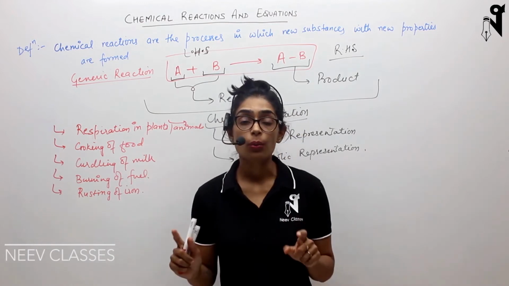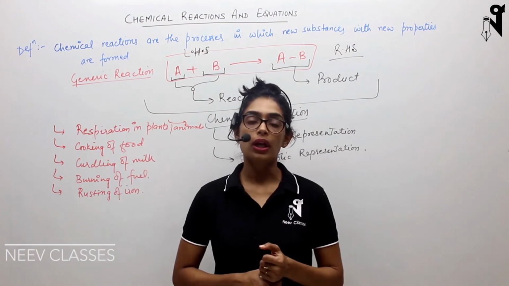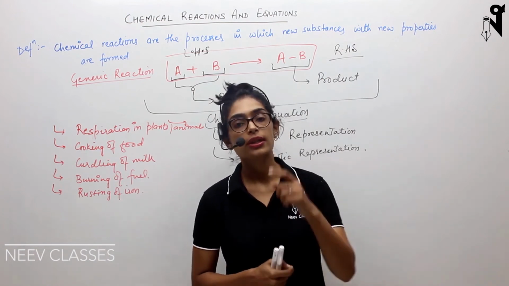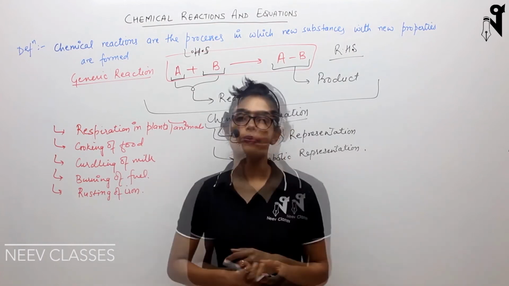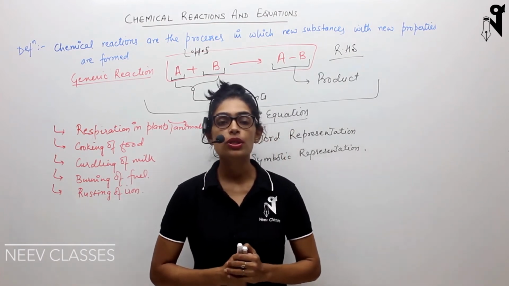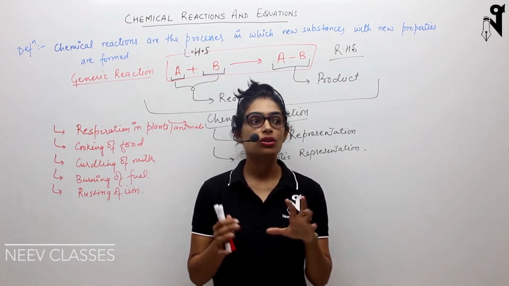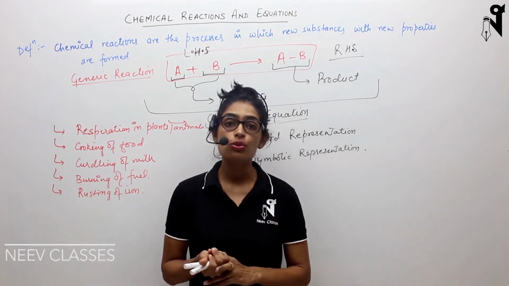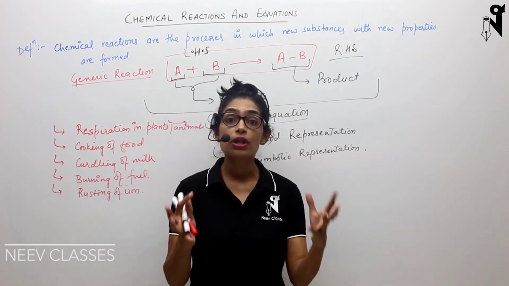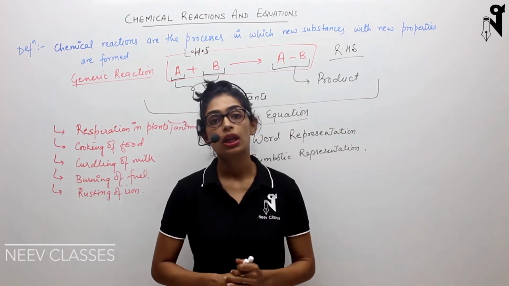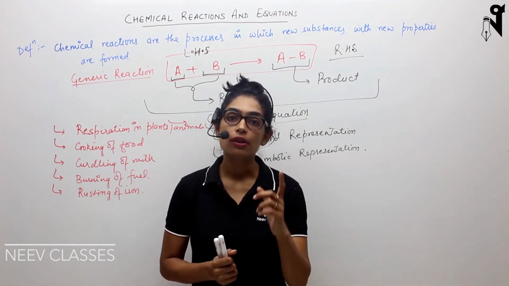There is one thing where students generally get confused. When they see the changes happening all around them, they are not able to figure out whether the change is a chemical change or another kind of change called a physical change. So what is a physical change? A physical change is a change in the state of matter, or a change in the appearance of something due to a few small changes which you have applied physically. If you have changed the temperature of something, or applied pressure on something, the change you observe in the substance will be called a physical change.